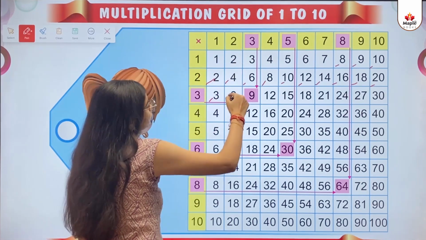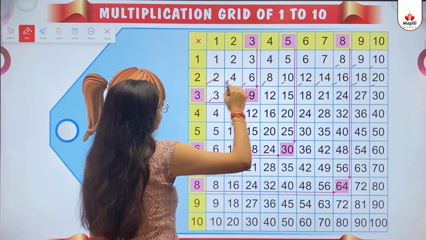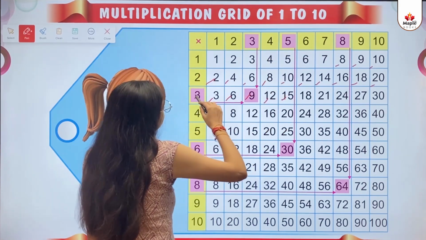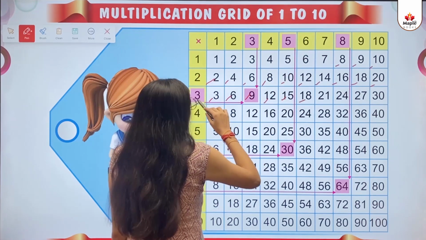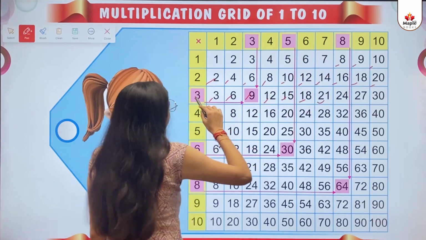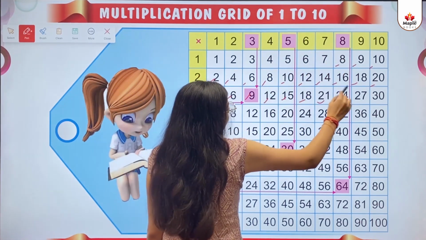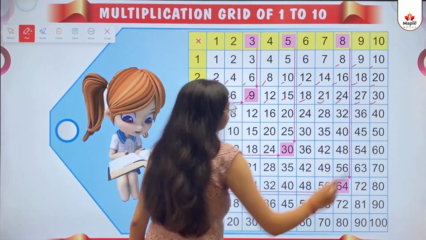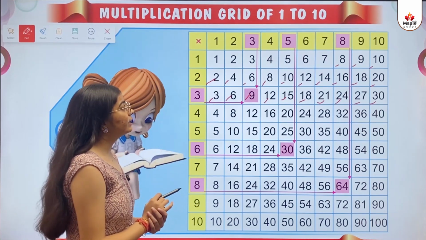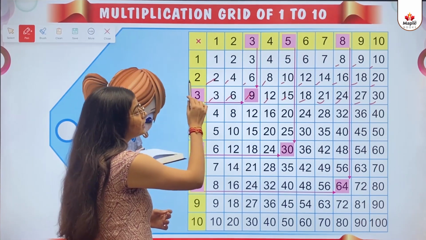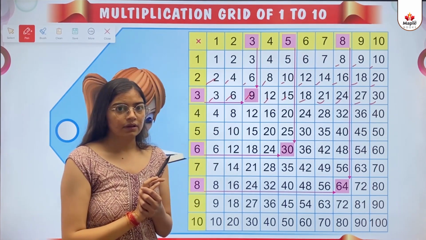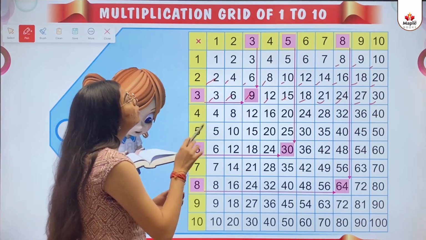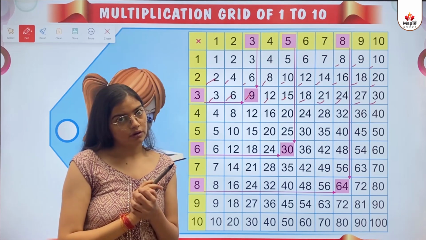3 multiply 2, 6. 3 multiply 3, 9. 3 multiply 4, 12. 3 multiply 5, 15. 3 multiply 6, 18. 3 multiply 7, 21. 3 multiply 8, 24. 3 multiply 9, 27. 3 multiply 10, 30. So kids, as you can see, there is the table given here that we have already learnt about. So this is how the multiplication grid works.